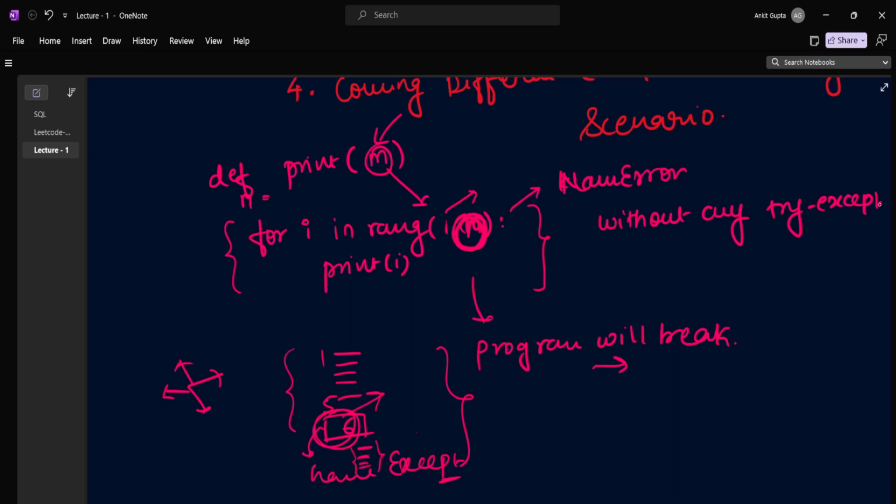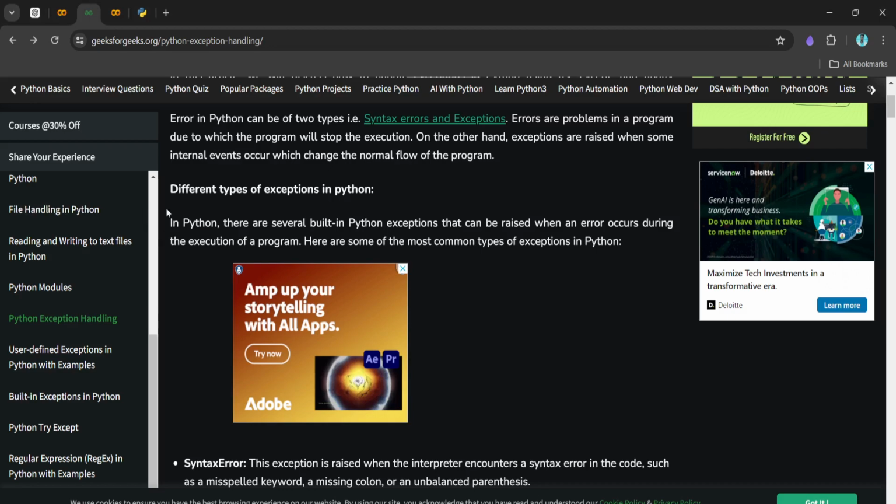That's why we need a try except block, where we handle these kinds of scenarios. So let's start. Basically this is the GeeksforGeeks blog.